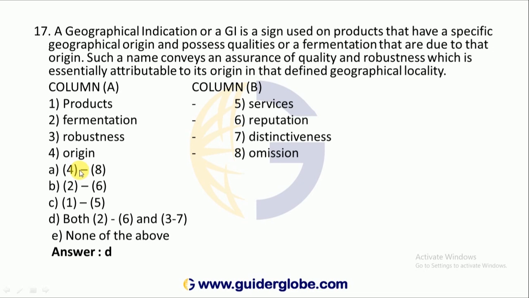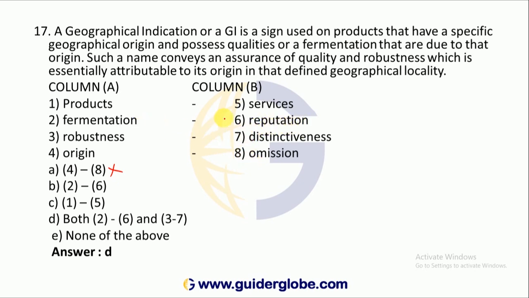Then what are the things we have to replace? 1 and 5, 4 and 8. Origin, whether it is to be geographical origin, whether it is correct or not, it is correct. Geographical origin means where it starts. So no replacement is required. 4 and 8 you need not replace. 2 and 6, fermentation and reputation.